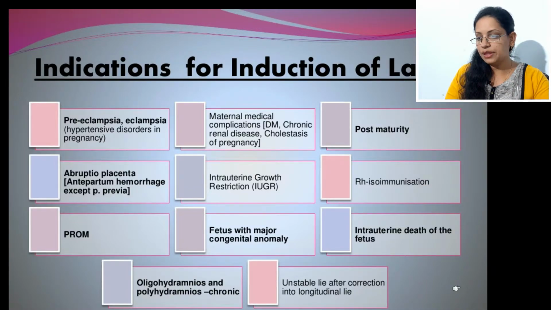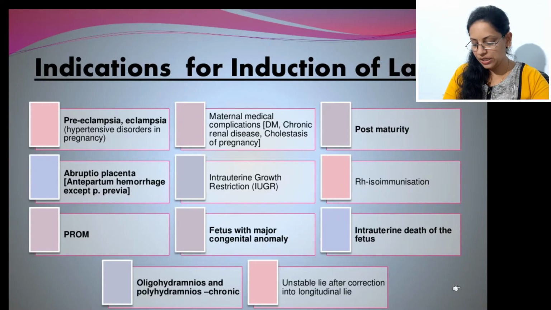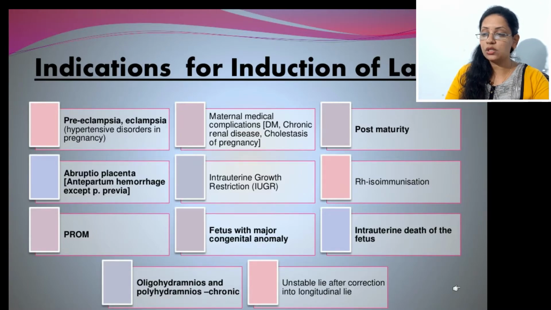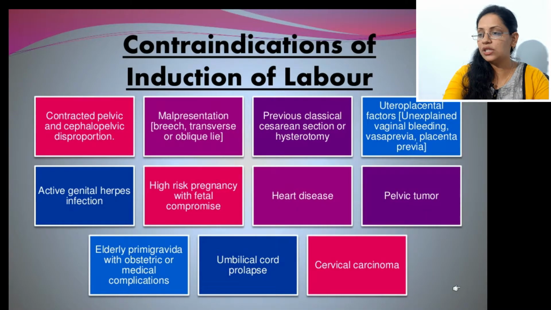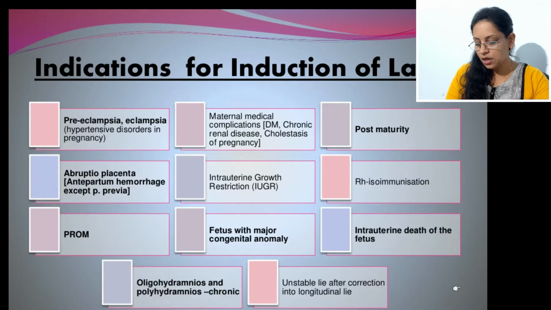Next is unstable lie after correction into longitudinal lie, that is the baby's lie which is not stable. At that point, if the baby is moving a lot and the lie is changing, we can start the induction of labor. Next is fetus with gross congenital disease or abnormality. If we notice on the USG that the baby has severe congenital disease, then we can start the induction of labor. Next is premature rupture of membrane, that is early rupture of membrane. In that condition also we can start the induction of labor. So these are the indications for induction of labor.